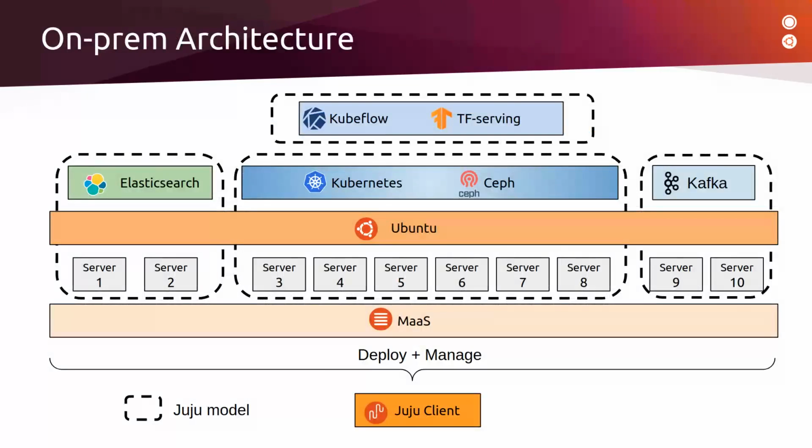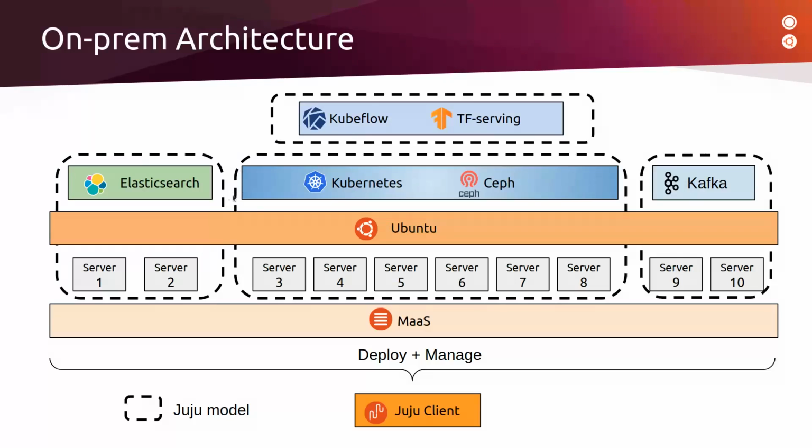Basically, our architecture can be modeled as follows. What is inside the dashed box represents a Juju environment or a Juju model. The Elasticsearch, K8s, and Kafka services will be deployed on top of virtual machines that are provisioned by MAAS. Kubeflow and TensorFlow serving services will be deployed on top of Kubernetes.